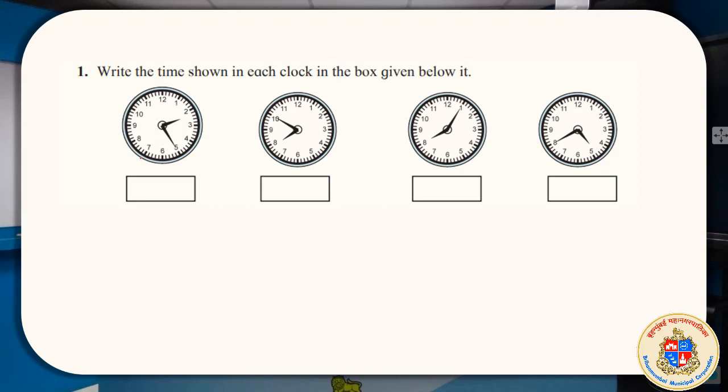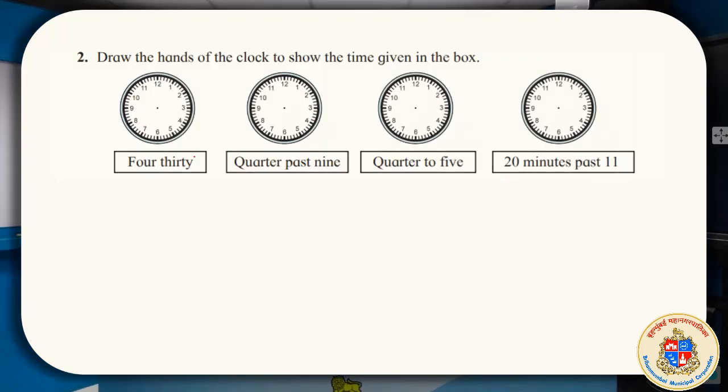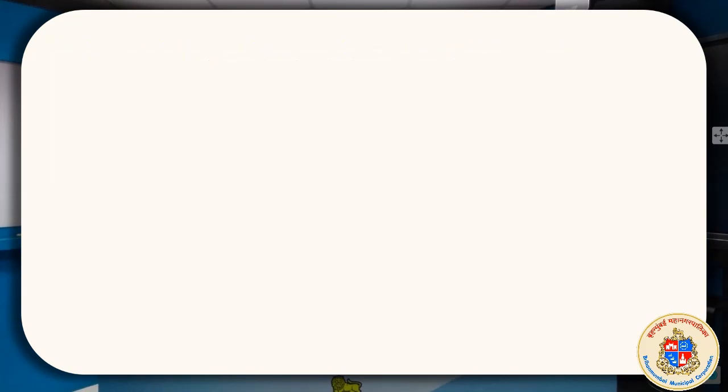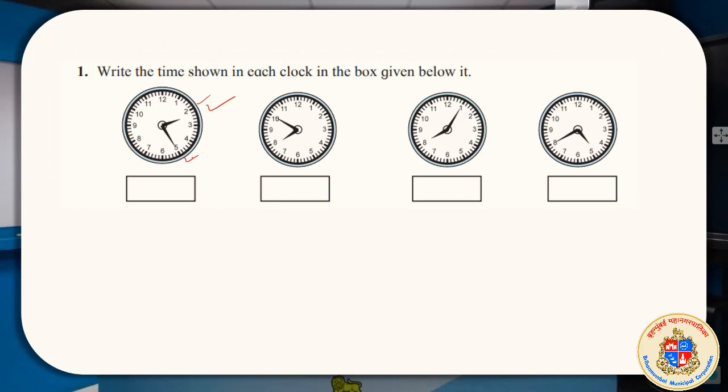The time shown in the first case is 2 hours and 25 minutes gone. Correct? When you are writing, the format can be what you studied before. For example, you have to write the time here.